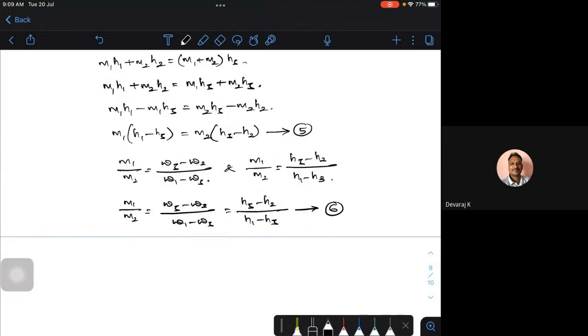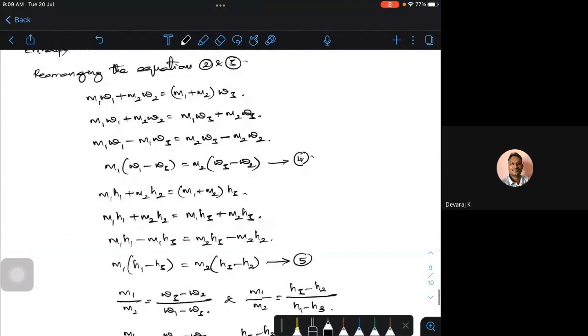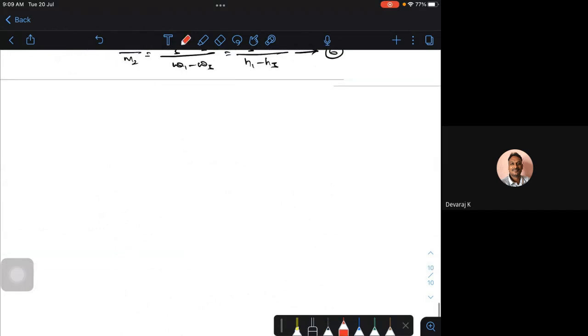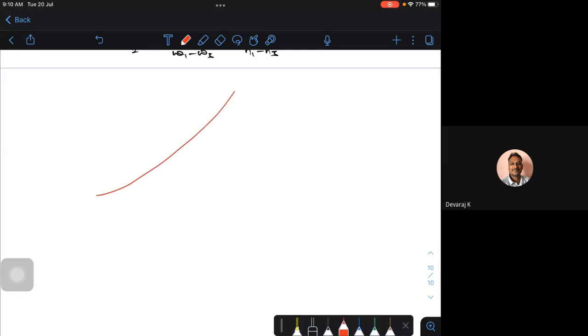I can show this particular process at any given point on your psychrometric chart. Let me show that, I think that's better so people will be in a better position. Let me draw the psychrometric chart. So this is your chart.